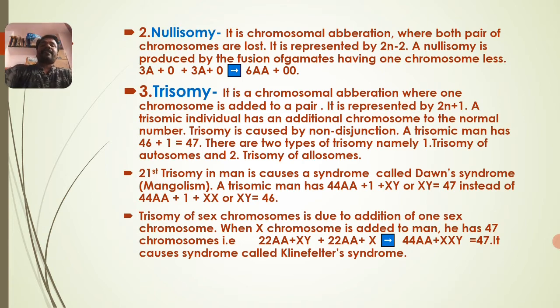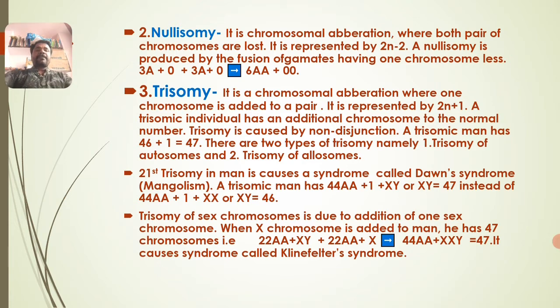A trisomic man has 44 AA, that is autosomes, meaning 22 pairs of autosomes, plus one more autosome, plus XY or XX. Here there is a correction: it is 47 instead of 46. Again there is a correction: a normal individual has only 44 AA plus XX or XY. The total number of chromosomes is 46 here.